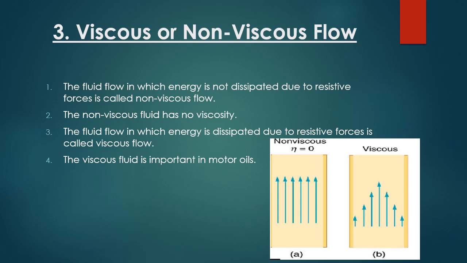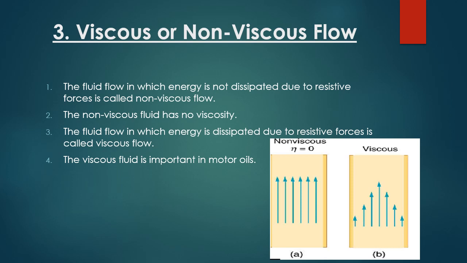The non-viscous fluid has no viscosity. Then for the viscous flow, if the energy is dissipated during the sliding over of the layers of the fluid, then the fluid is said to have a viscous flow.